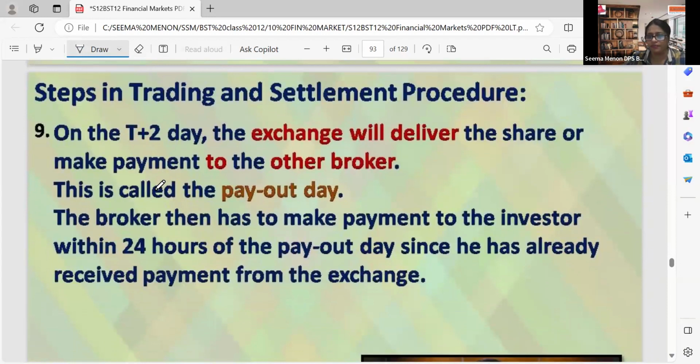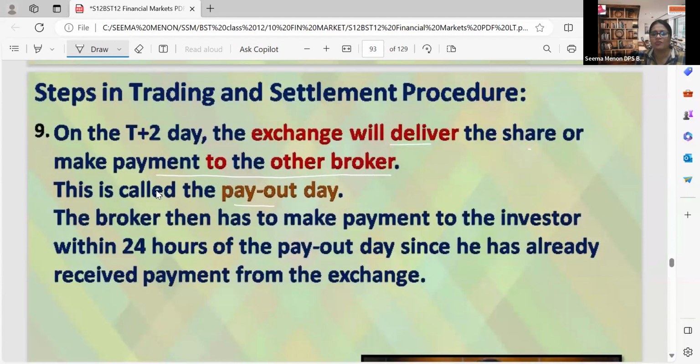9th point. On T+2 day, the exchange will deliver the share or make the payment to the other broker. If we are selling the shares, they deliver the share. If we are purchasing the shares, they will make the payment to the other broker. Other broker means, in my example, I was purchasing the shares, so there was a seller. The seller's broker will get the payment. This is called payout day.